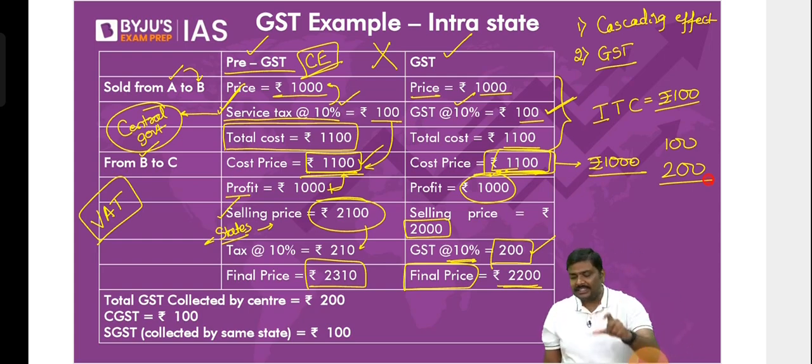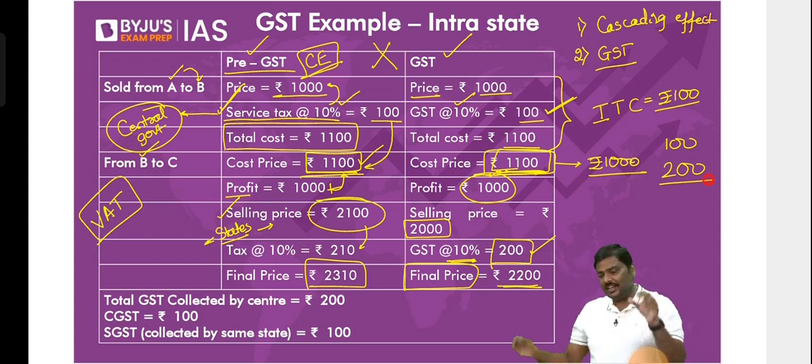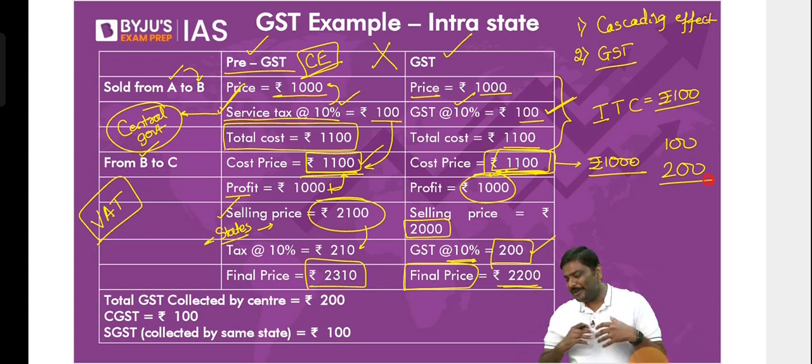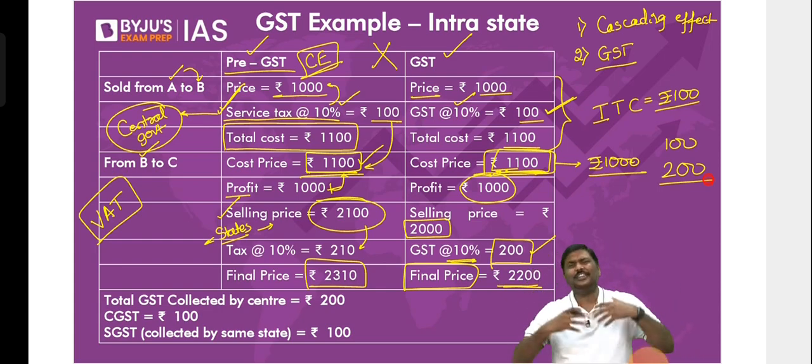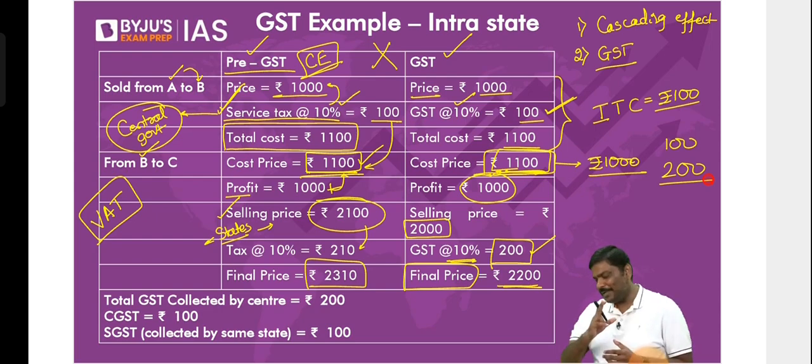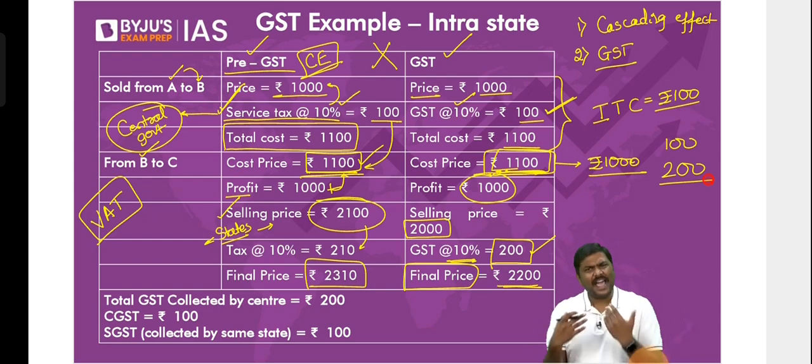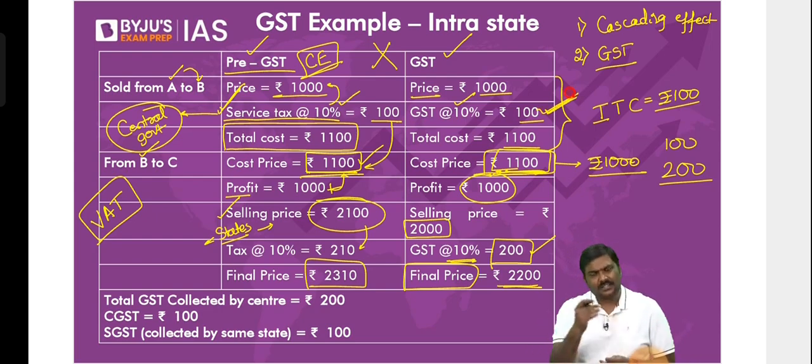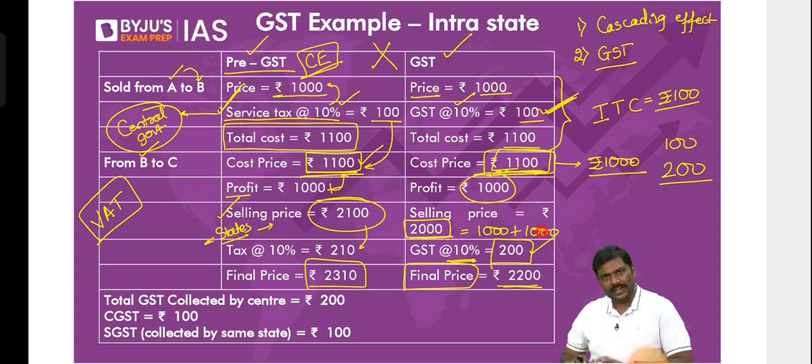First question, is there a cascading effect? If somebody says yes, then I'll drop and take sannyas, because we have discussed this so much. The idea of a cascading effect, we have discussed so much. Please be very careful. Understand the logic here. Cascading effect is tax on a tax. In the first step, I've imposed a tax of 100. In the second step, 2000 rupees. What is this 2000? 1000 rupees raw material cost, 1000 rupees profit. Where is the tax here? So there is no tax on a tax. Cascading effect is not there.